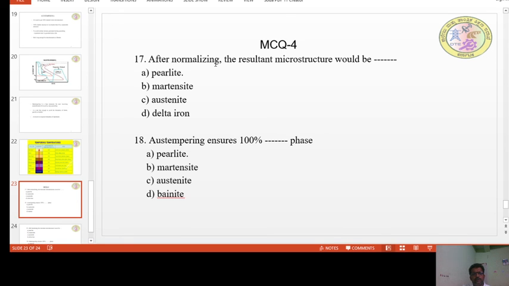Here, after normalizing, the resultant microstructure would be what? After normalizing, the resultant microstructure would be pearlite. Austempering ensures 100% of dash, that is bainite.